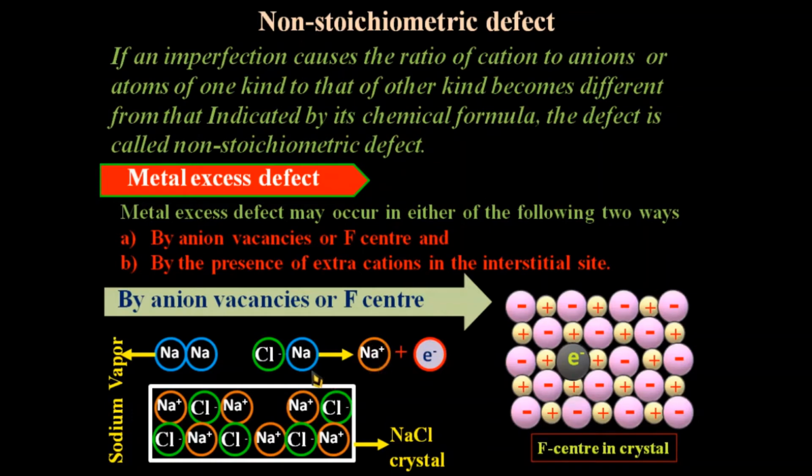This Na positive and this Cl negative combine to form NaCl, and the electron is released free. The electron diffuses into the crystal and occupies the vacant site of the chloride ion.